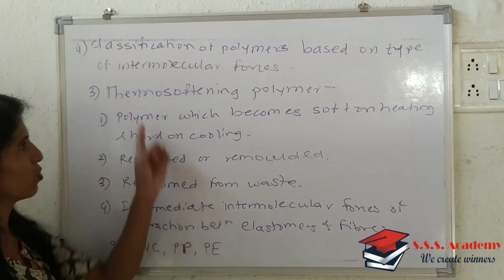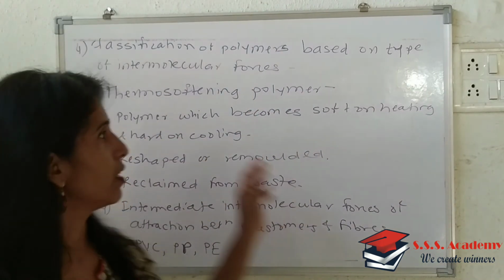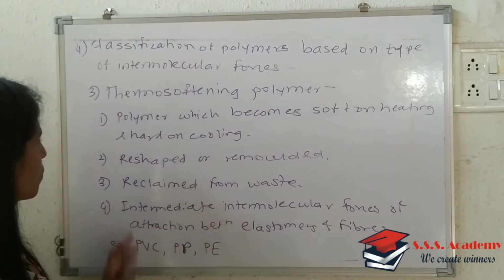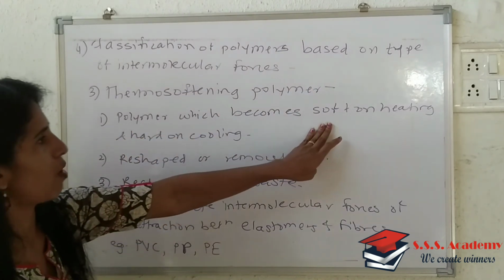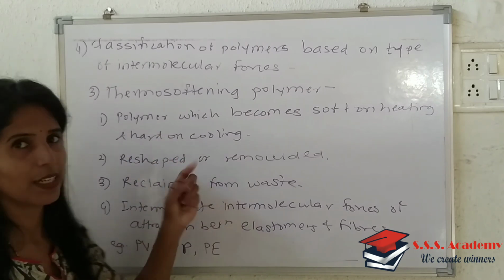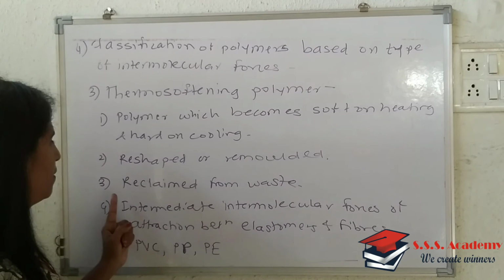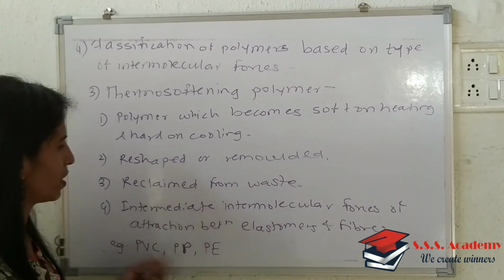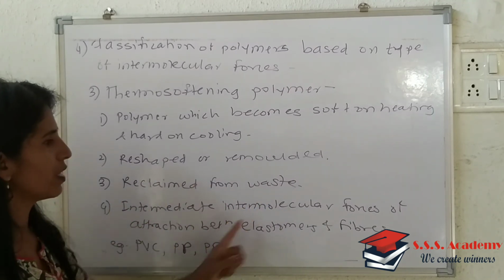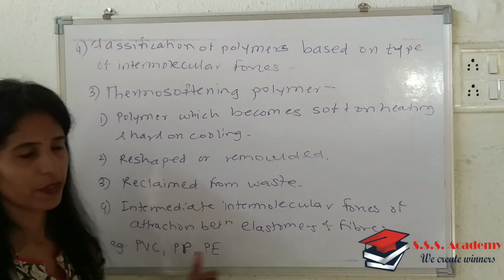That refers to thermo-softening polymer. So four points you are supposed to write: polymers which become soft on heating and hard on cooling; because of this property you can subject them to repeated heating and cooling, so they can be reshaped and remolded; third, they can be reclaimed from the waste and possess intermediate intermolecular forces of attraction. Examples are PVC, PP or PE.